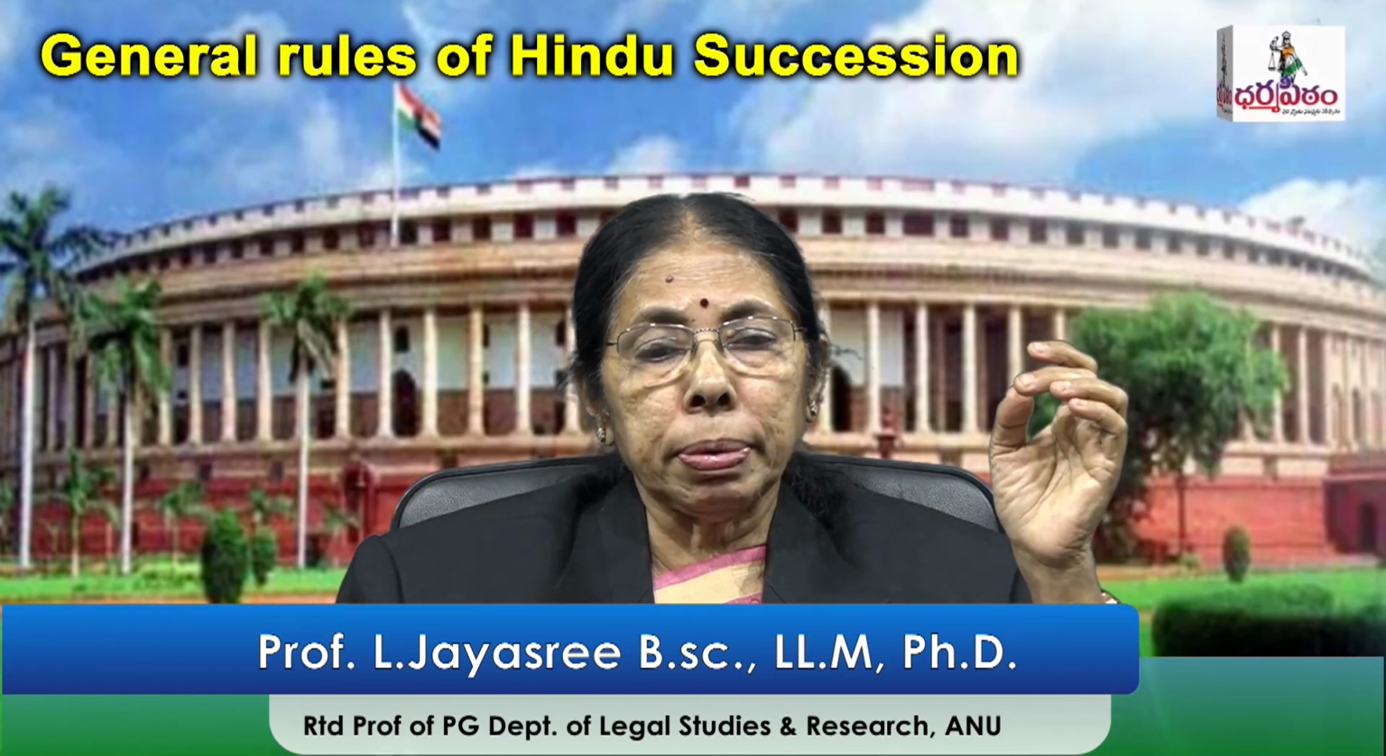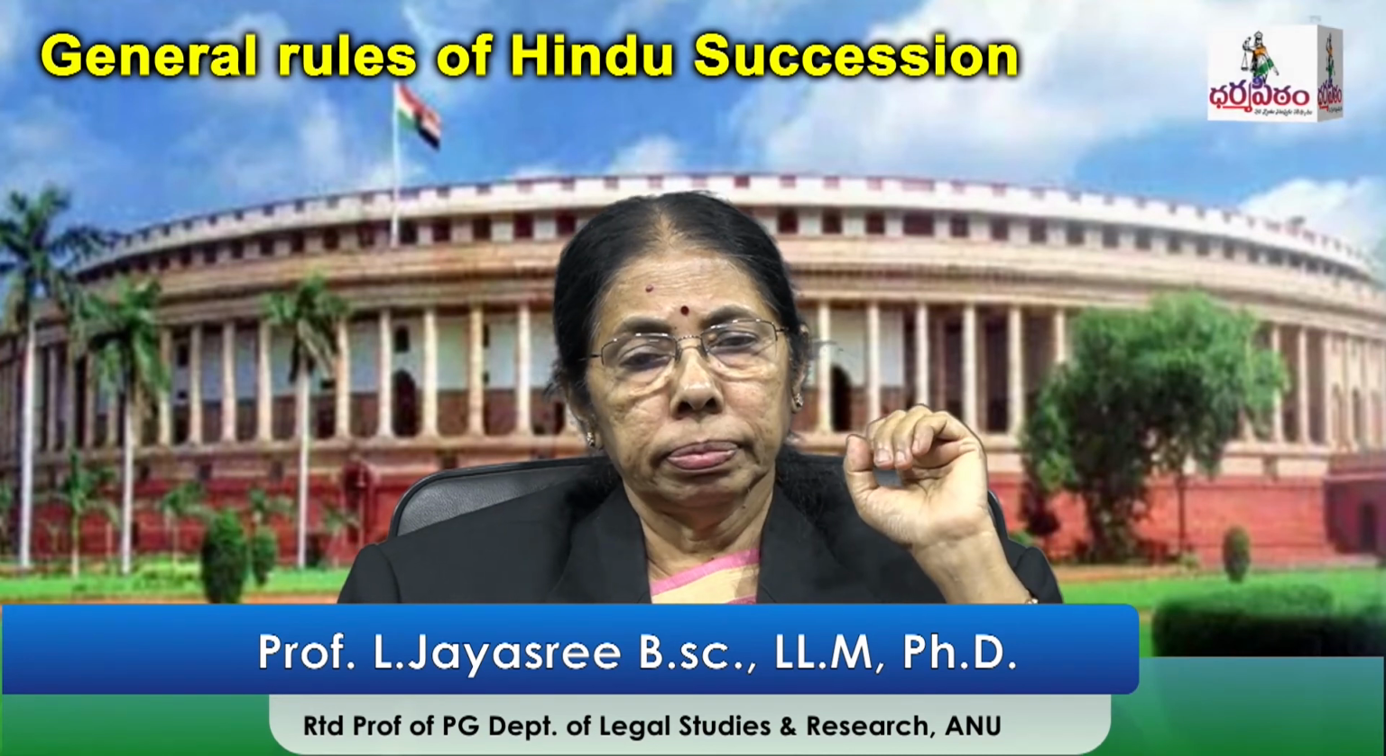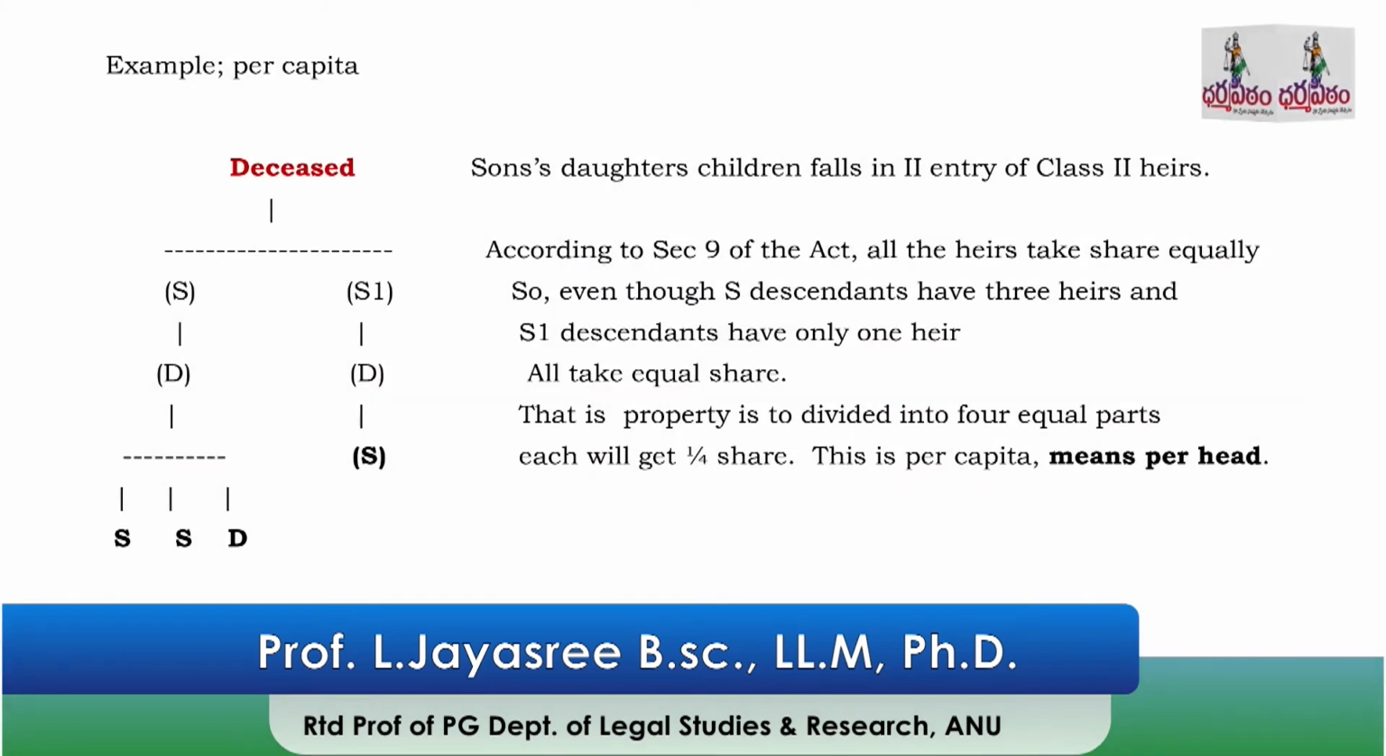Now what is per capita? Per capita means per head. Here the deceased had 2 sons, S and S1. S had a daughter and S1 also had a daughter. S's daughter had 2 sons and 1 daughter, and S1's daughter had only 1 heir, that is the son.